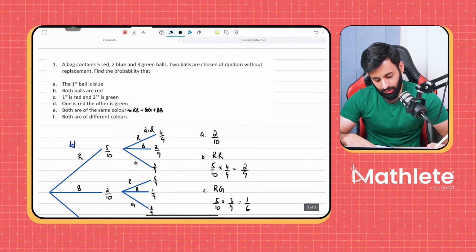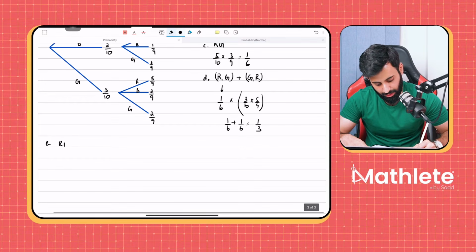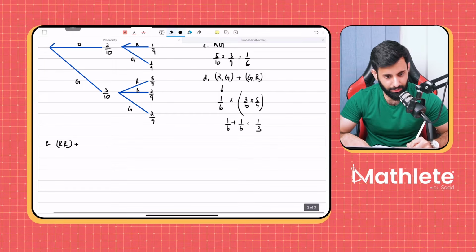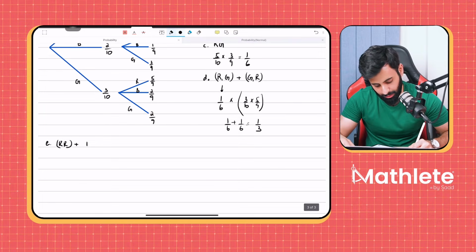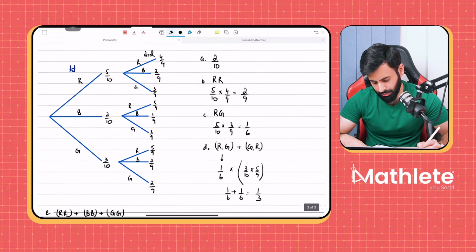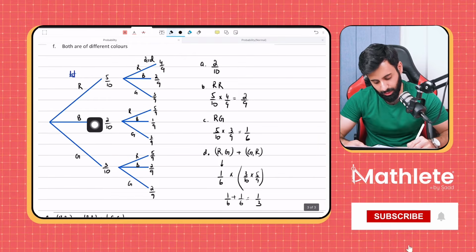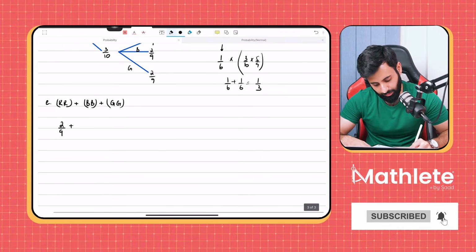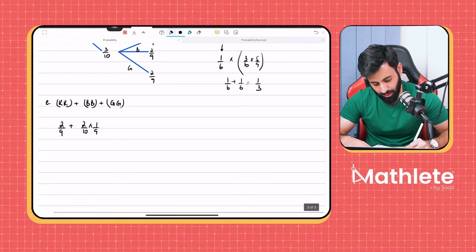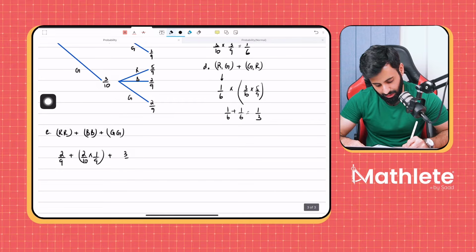So this is what we're going to do in part E. We need to find out the probability that both are red, or the probability that both are blue, or the probability that both are green. Thankfully, we've already worked out the probability that both are red. That's 2 upon 9. Now, let's work out the probability that both are blue. That's going to be 2 upon 10 into 1 upon 9. Let's make a bracket over here. Then the probability that both are green is 3 upon 10 into 2 upon 9.